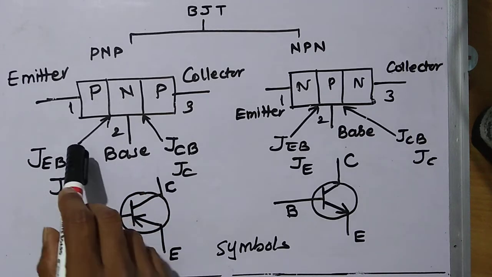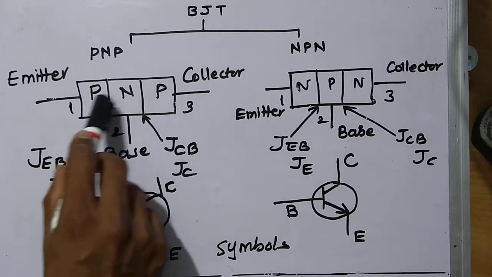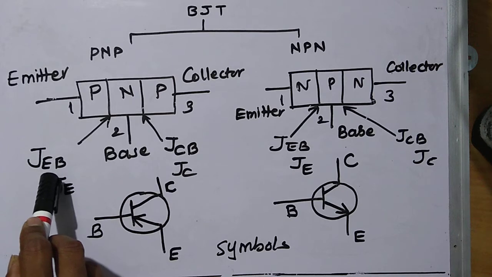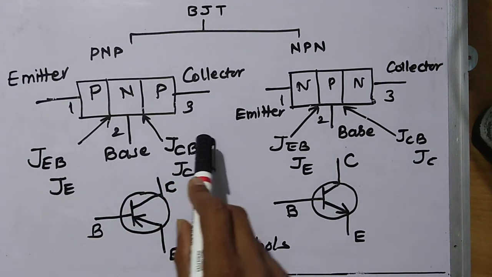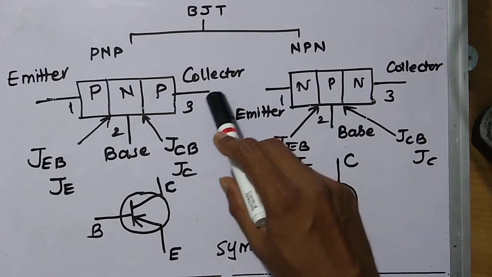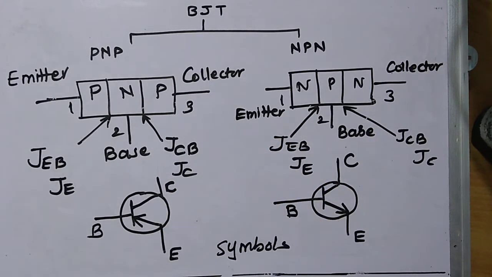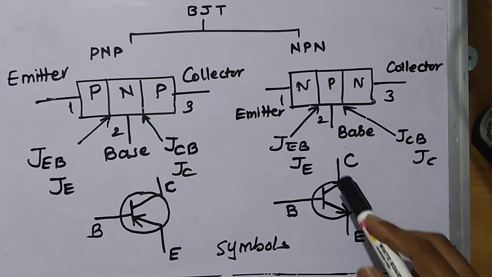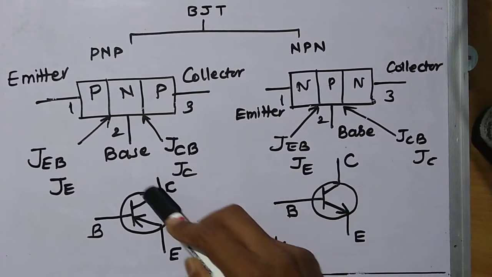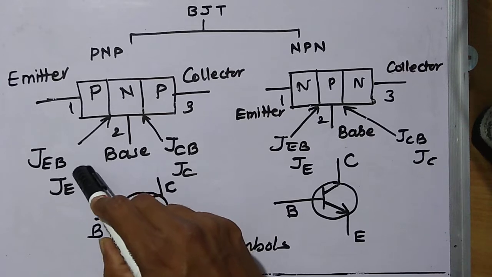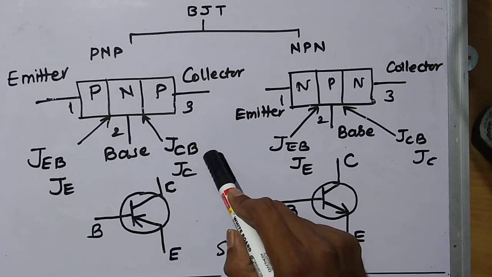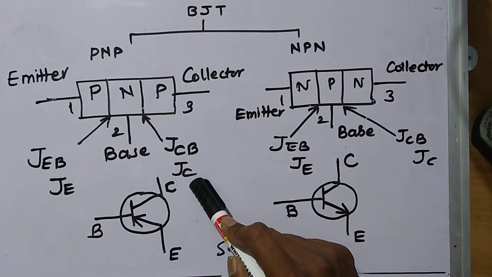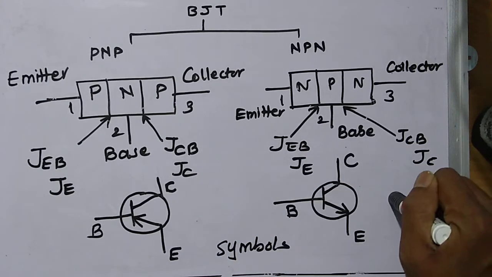The junction between emitter and base is called as JEB. The junction between collector and base is called as JCB. The emitter to base junction is also called as emitter junction. Collector to base junction also called as collector junction. It is similar for NPN transistor also.